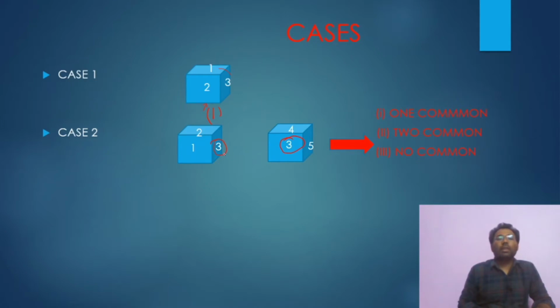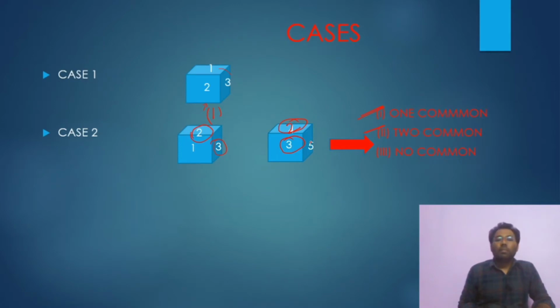Like 3 is here, no? I think you can see this. Only 3 is common, so it is based on 1 common. Okay. And suppose instead of 4, 2 is there. So this will become the case of 2 common.